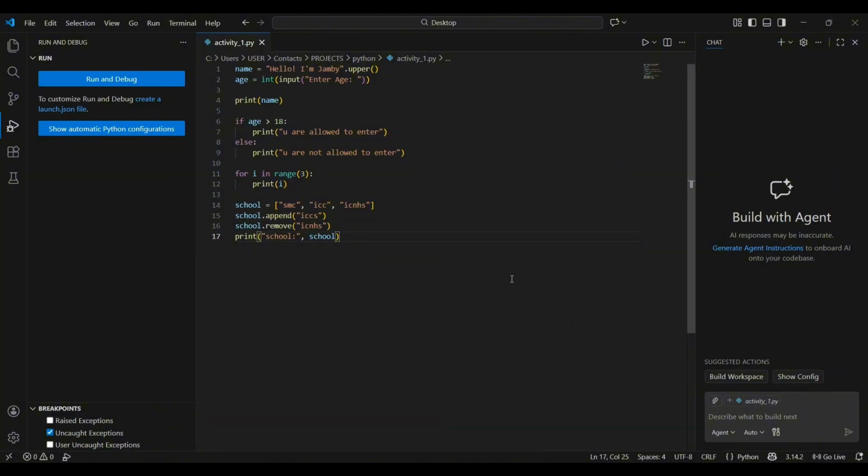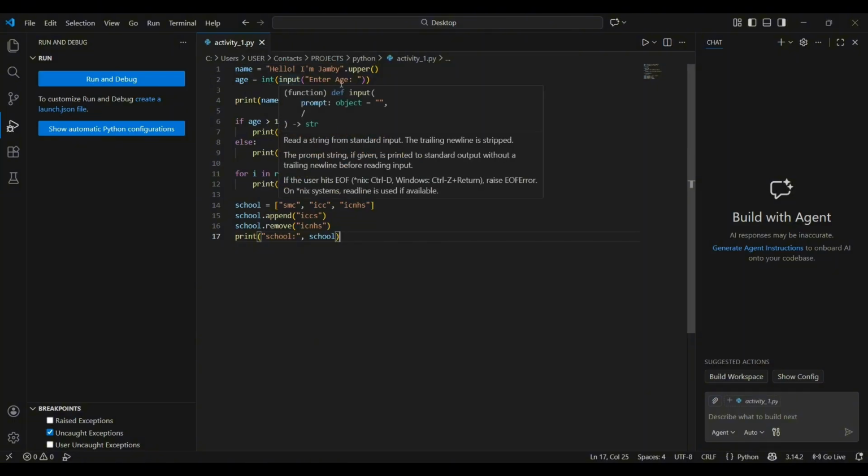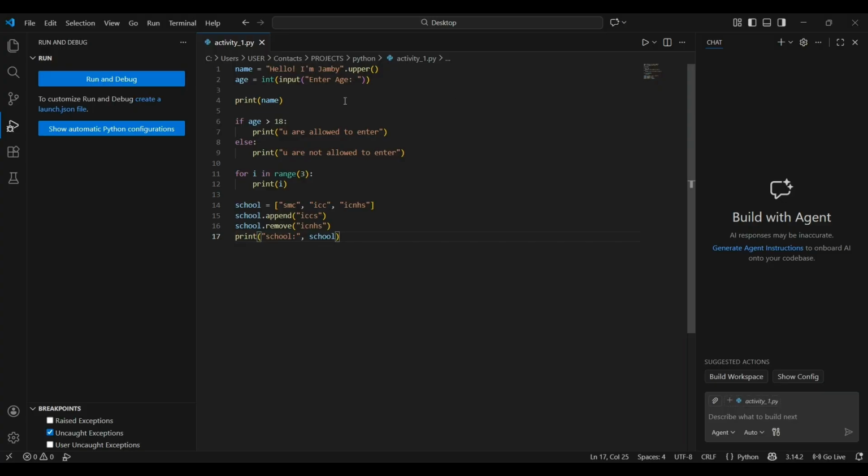Then in my IDE I use Visual Code. So then I created a variable which is name. Hello, I'm Jambi.upper. Then next variable age, in input enter age. Then print name. It will print the hello, I'm Jambi.